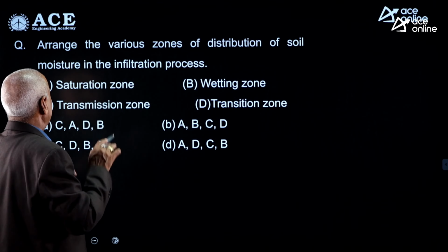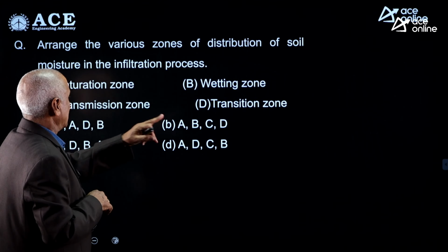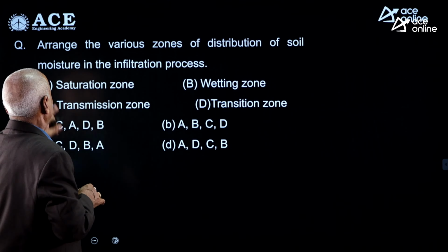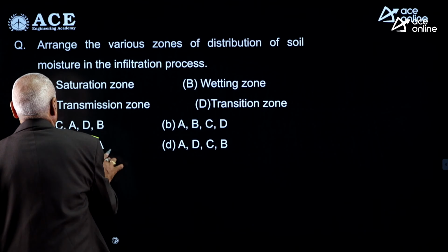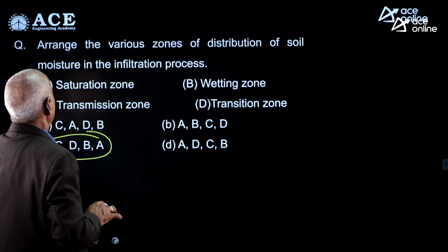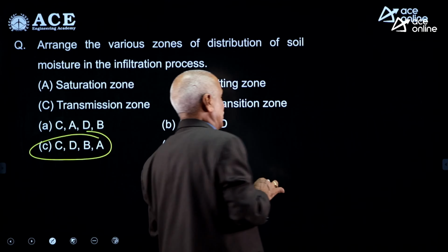First, the water should get transmitted, then it should get transition, then it should get wetting, then it finally will get saturated. CDBA is the correct option for the given question. It is the various zones of distribution of soil moisture.